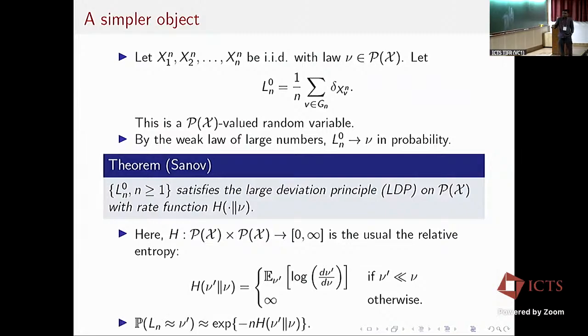The large deviation principle is roughly a statement that the probability that my object Ln0 approximately looks like nu prime is of the form e to the minus n times the relative entropy of nu prime with respect to mu.